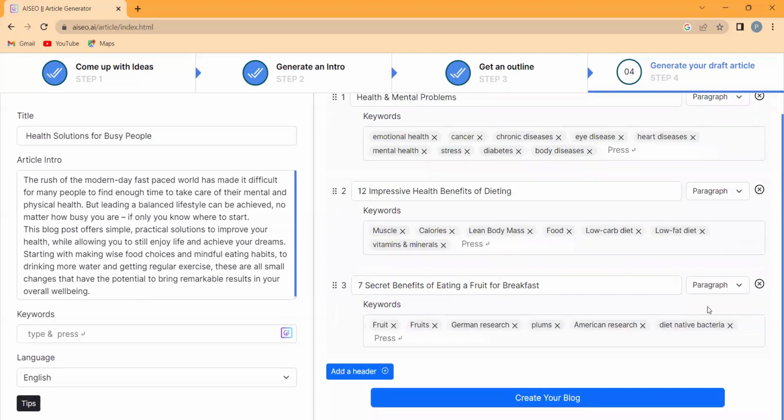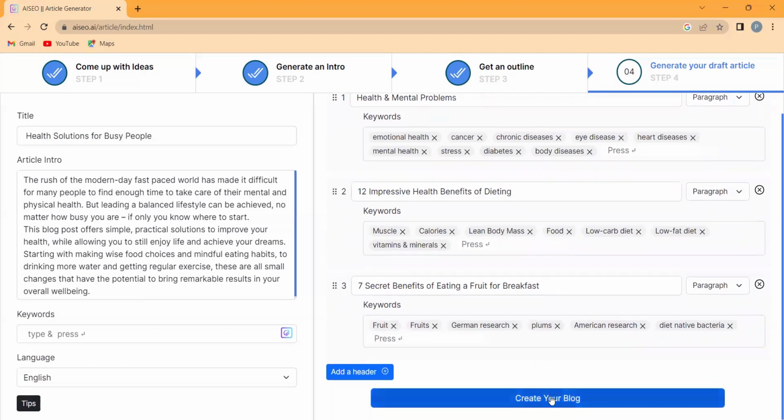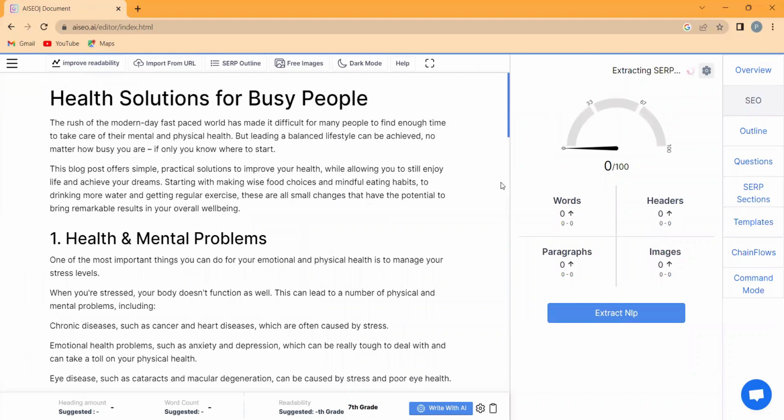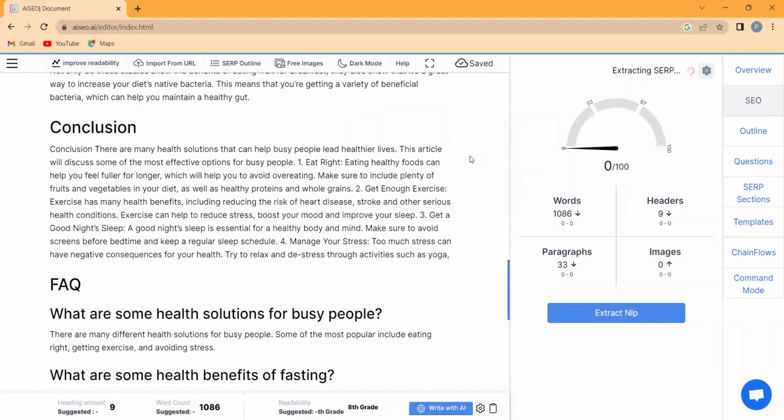You are just one step away from creating your very own blog. All you need to do now is click on Generate Blog. In just moments, you will have an incredible article ready to share with your audience.